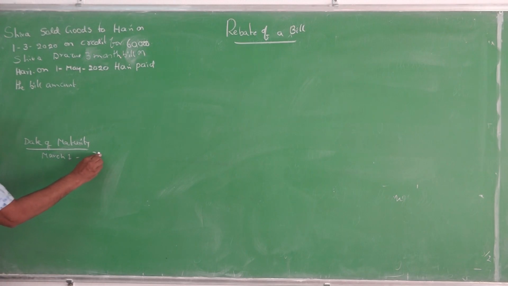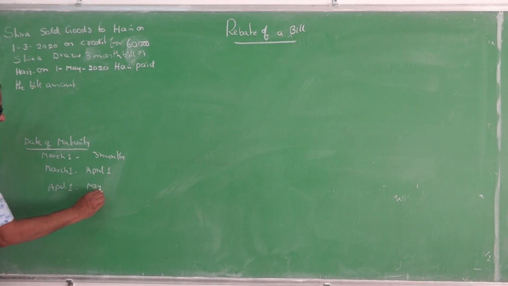March 1st to 3 months, that is, March 1st to April 1st. Is it right? Then April 1st to May 1st, May 1st to June 1st. This is the 3 months.